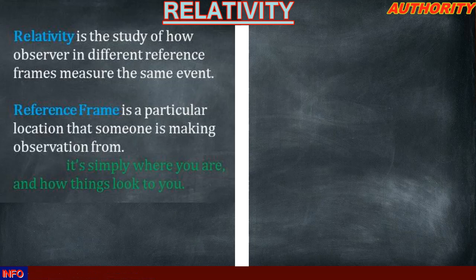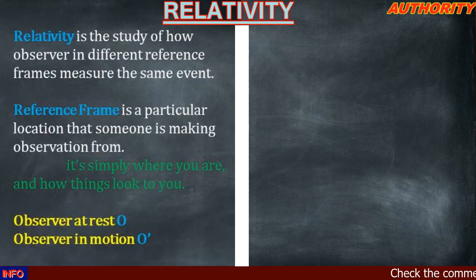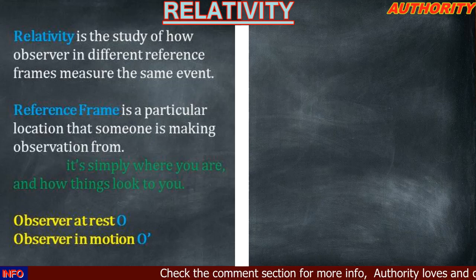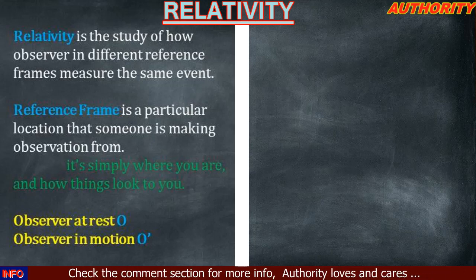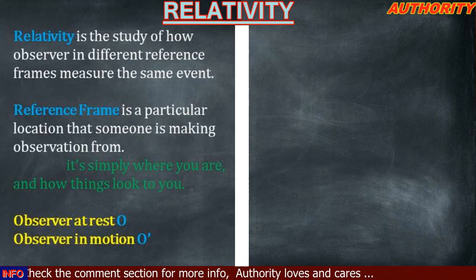So here we have two observers, an observer at rest and an observer in motion. We're going to call the observer at rest O, and the observer in motion O prime. Anything concerning the observer in motion is going to have a prime attached to it. Okay, good. Now, what is proper length?